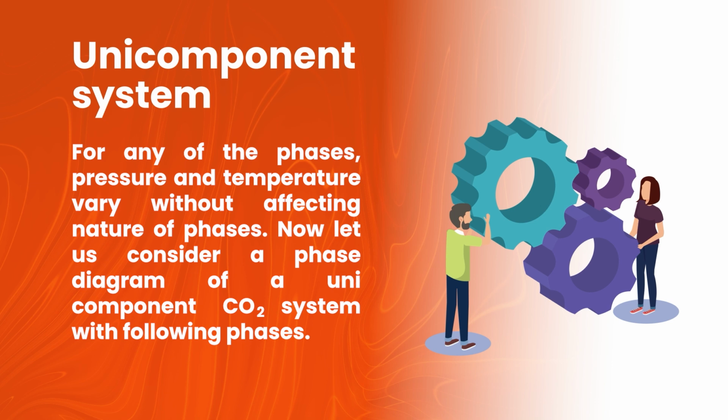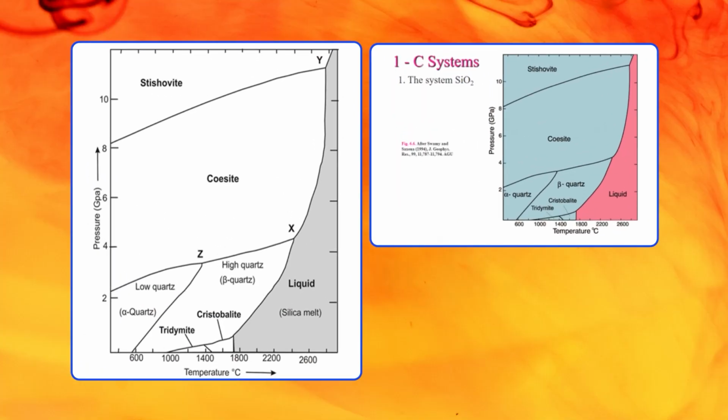Now let us consider the phase diagram of a unicomponent SiO2 system with the following phases. The melt is present, shown here in grey color, with composition SiO2, then low quartz or alpha quartz, high quartz or beta quartz, tridymite, cristobalite, coesite, and stishovite.